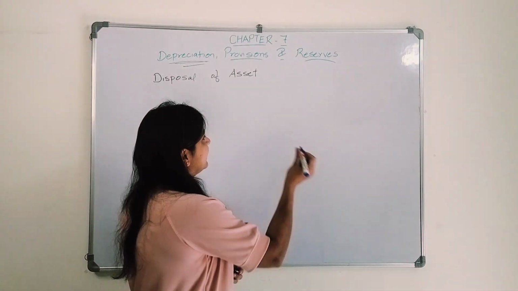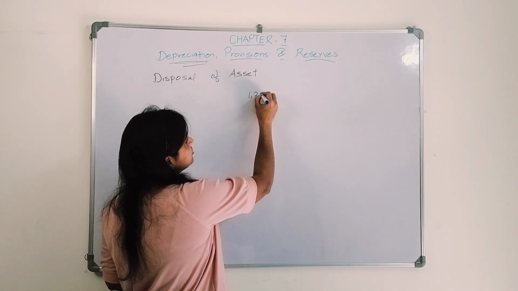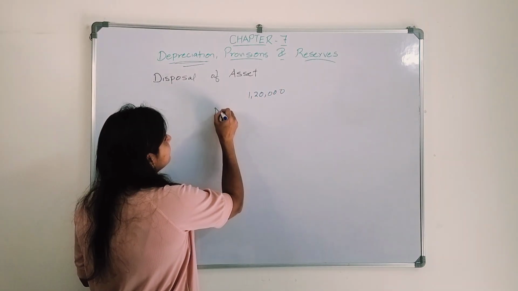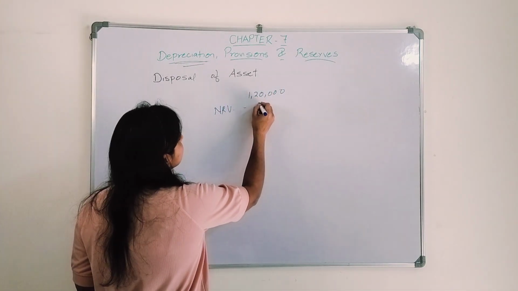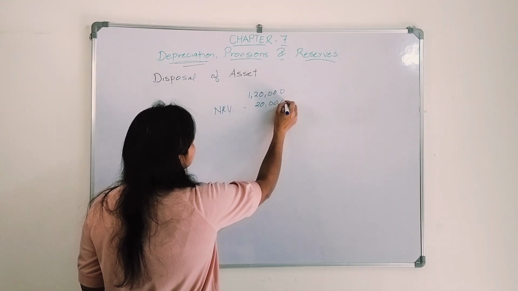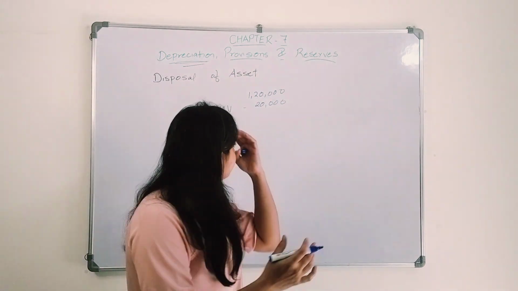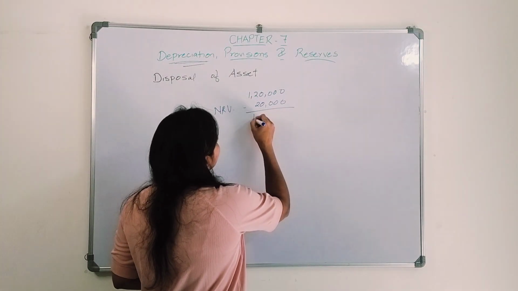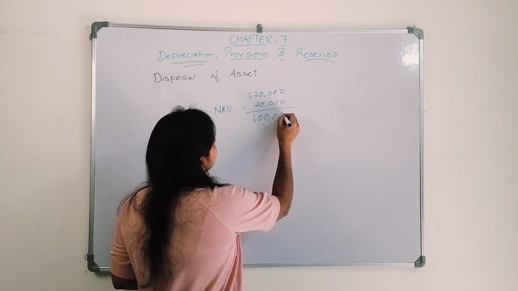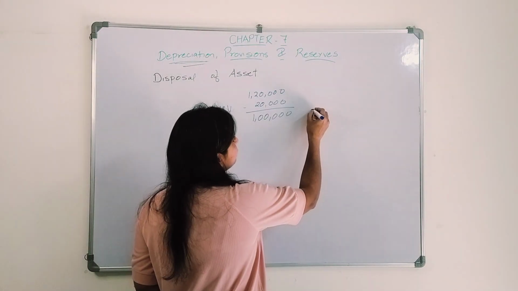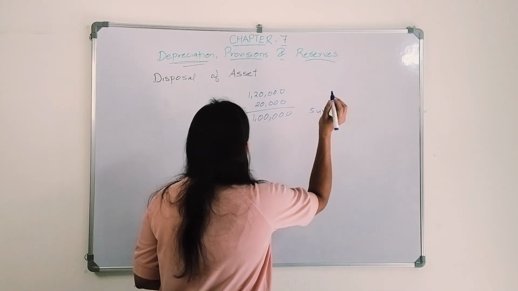Let's take the previous example where I purchased a machinery of 1,20,000. Its net realizable value is 20,000. That is the scrap value that I'm expecting to get after its useful life. So the depreciable cost is how much? 1 lakh rupees. Let's say its useful life is 5 years.